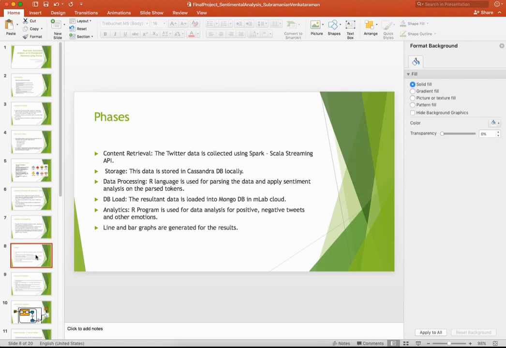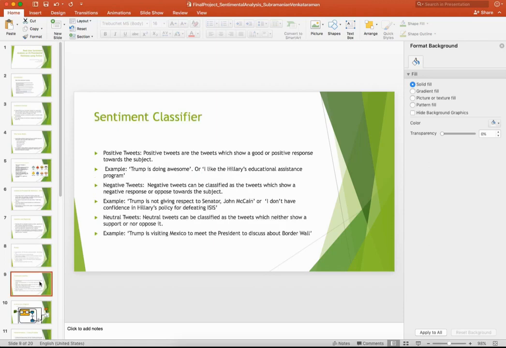Next, we need an analytics program that has to capture the data and generate real-time reports, in the form of a bar graph or line graph, to indicate the positive and negative sentiments of the public. Sentiment classifier.